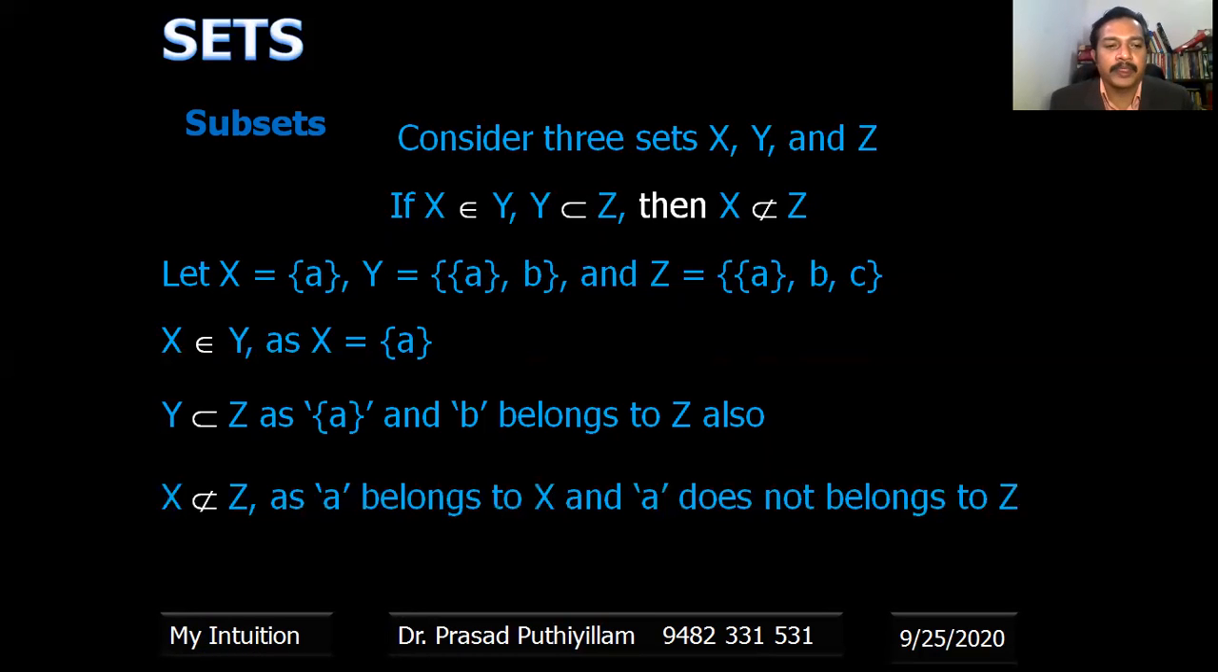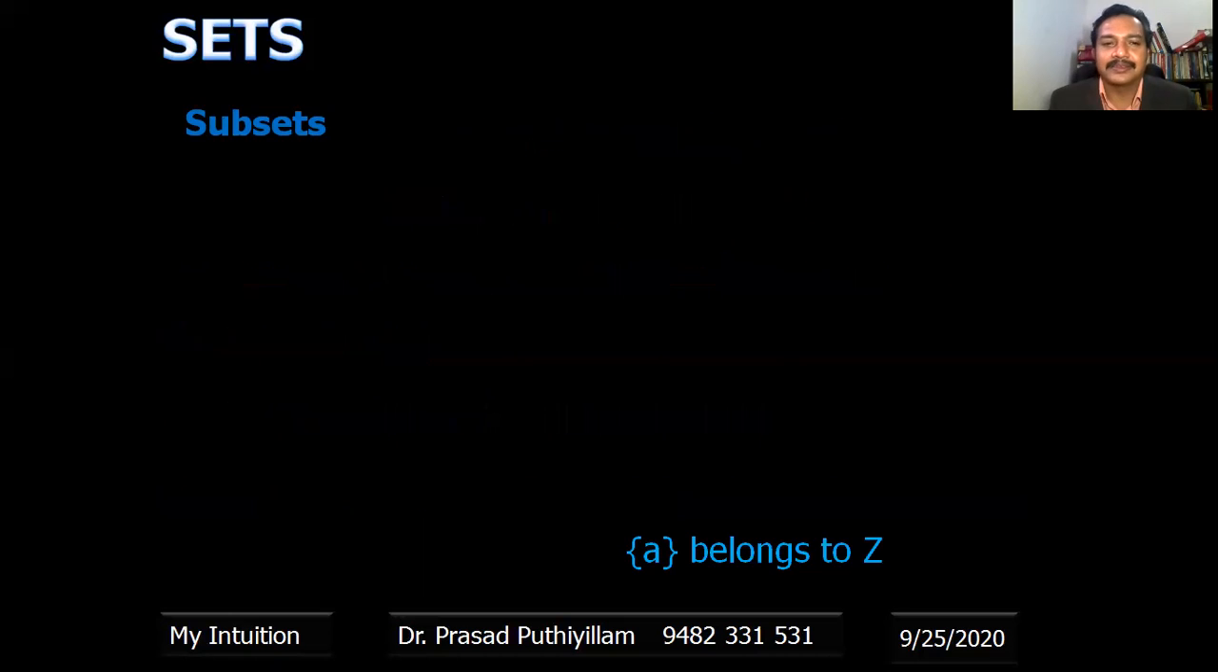That is also correct. X is not a subset of Z, as A belongs to X and A does not belong to Z. Element A belongs to X, whereas element A does not belong to Z. It is the set of A that belongs to Z, not element A. Therefore, A does not belong to Z, and therefore X is not a subset of Z. That is correct.